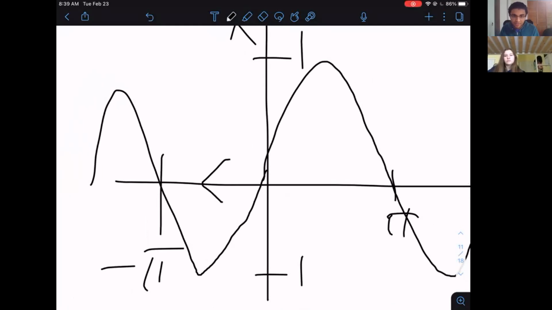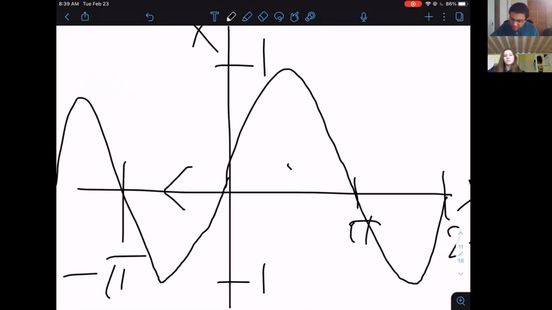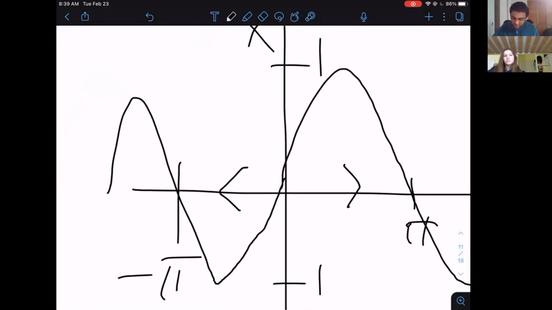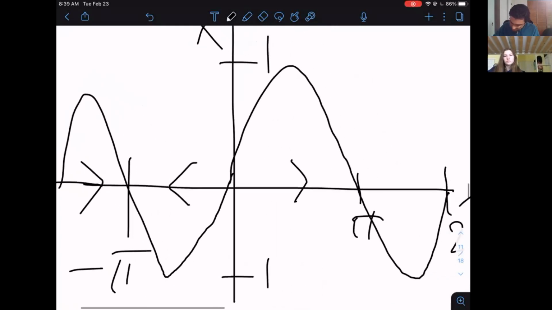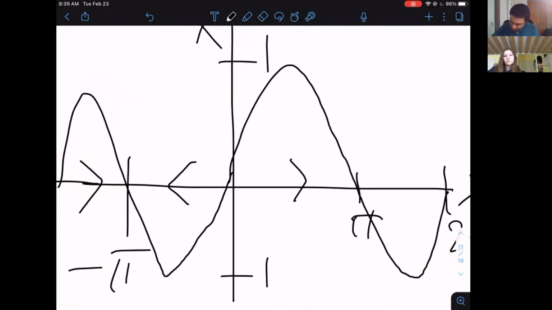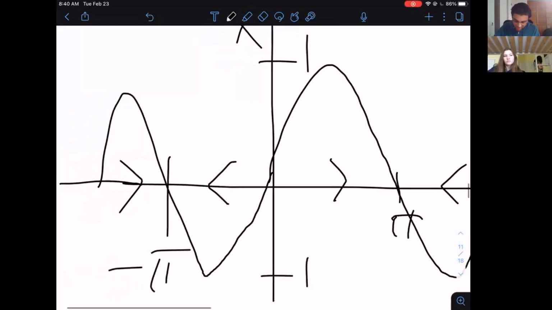There the velocity is less than 0, so the position is going to decrease. But if the velocity is greater than 0, like from 0 to pi, the position will tend to increase. So you can just draw arrows: whenever it's under the axis, I give a left arrow, and whenever it's over the axis, I give a right arrow. Hopefully you can see that here.